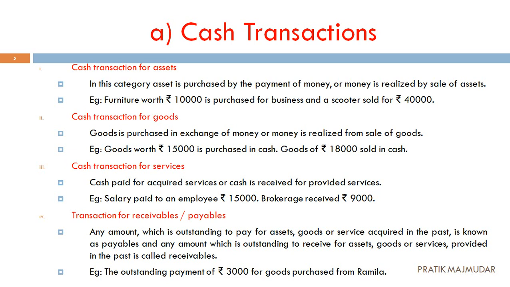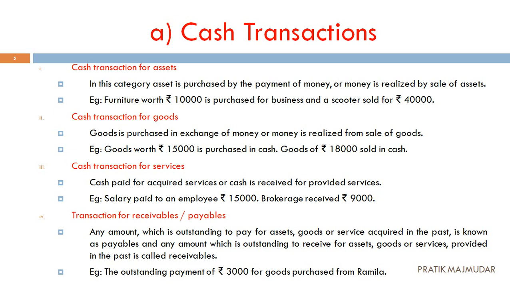Third part. Cash transaction for services. What have we done? We have received some services, and for that we have paid some cash. For example, we have paid the salary to the employees. Now, does anyone know the difference between wages and salary? Wages are paid if someone has done any kind of physical work. If we give a salary, that means that person is doing some mental work. That is the basic difference between these two.